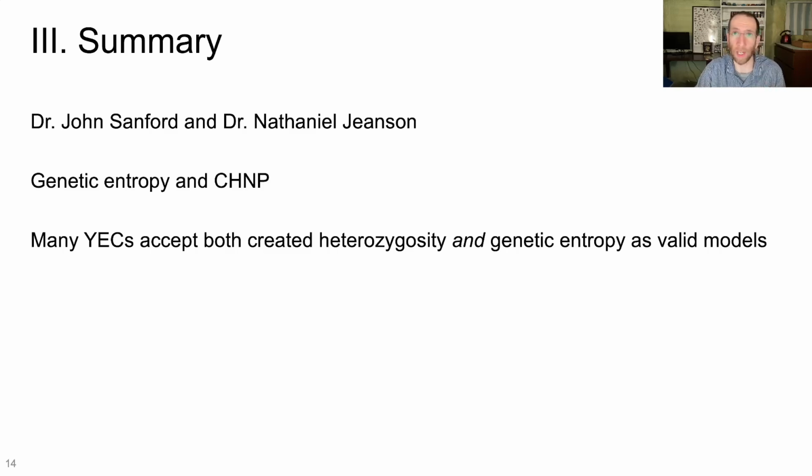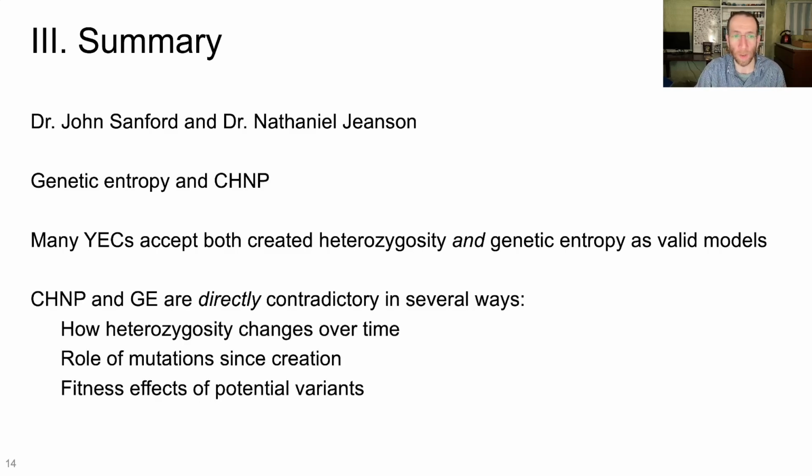They're so prominent and so important to young Earth creationists that many young Earth creationists accept both created heterozygosity and genetic entropy as valid models. But as we've seen, these two models are directly contradictory in several ways. They are contradictory in terms of how heterozygosity changes over time, in terms of the role of mutations since creation, and the fitness effects of potential variants.